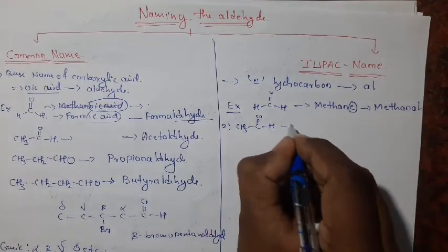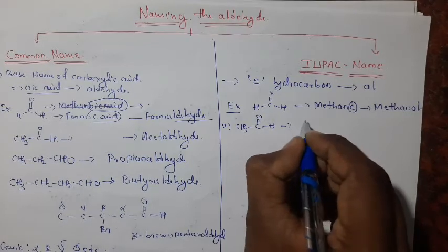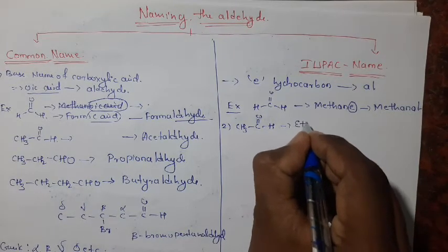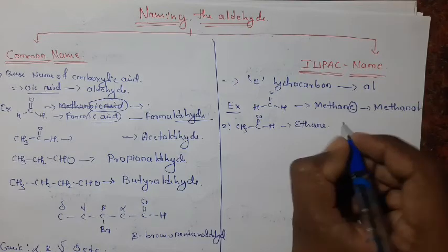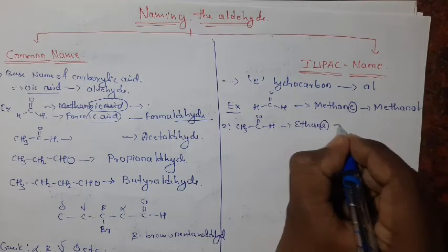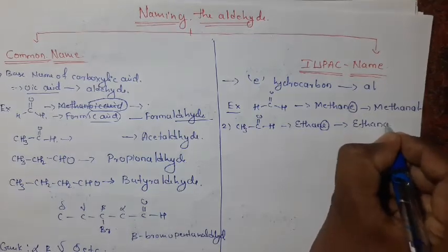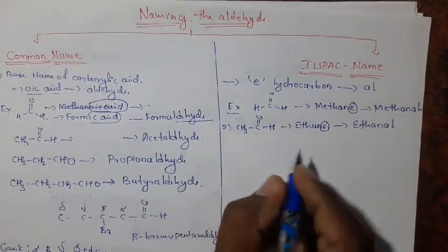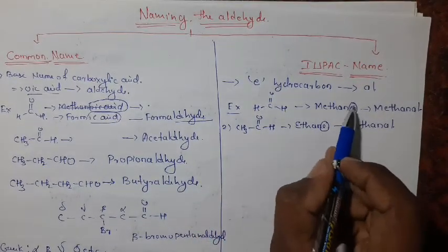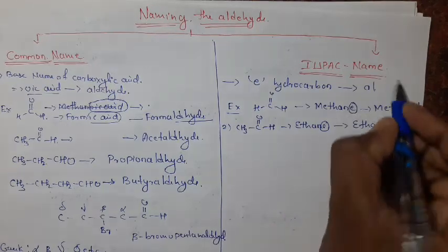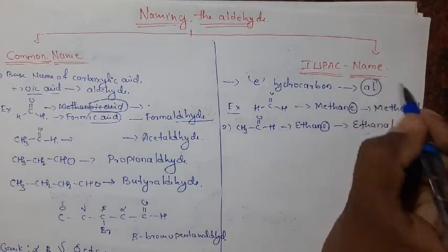This is 2 carbon atoms, then the hydrocarbon name is ethane. Here E is replaced by the Al, then it becomes ethanal. We just replace the E of the corresponding hydrocarbon by the Al.